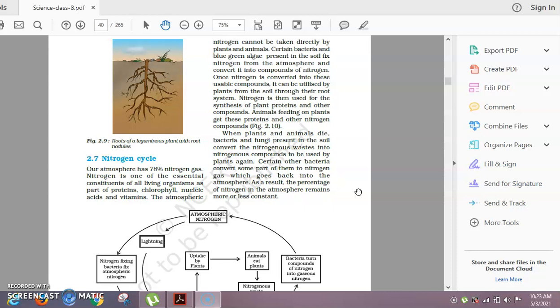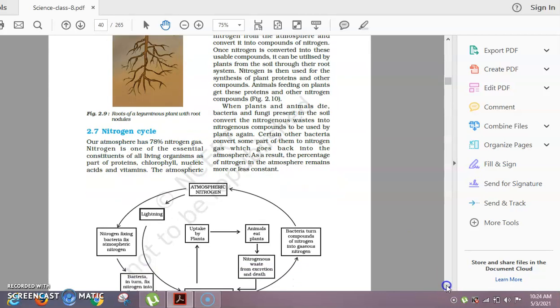Then when plants and animals die, bacteria and fungi present in the soil convert those nitrogen wastes into nitrogenous compounds to be used by the plants again, and certain other bacteria convert some part of them to nitrogen gas, which goes back to the atmosphere. As a result, the percentage of nitrogen in the atmosphere remains more or less constant.